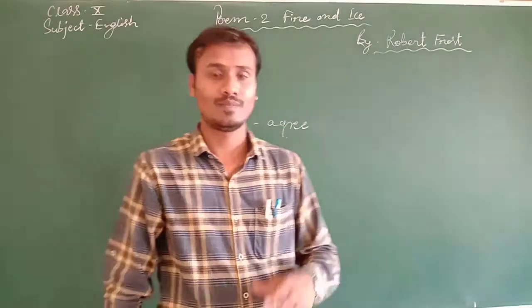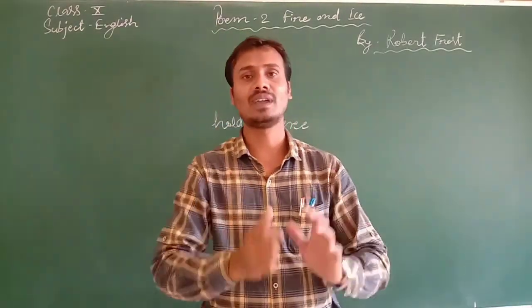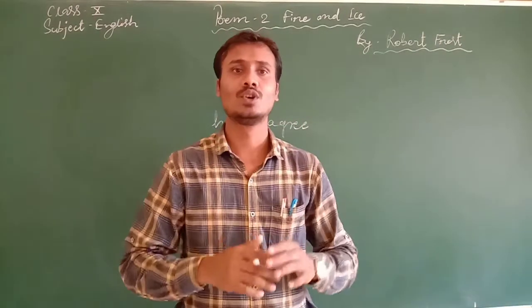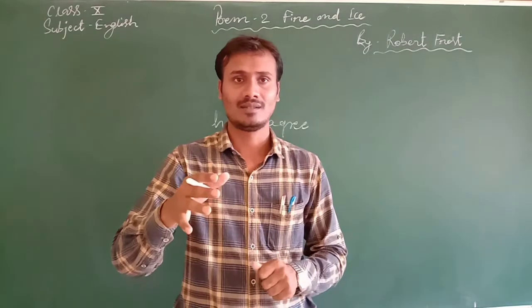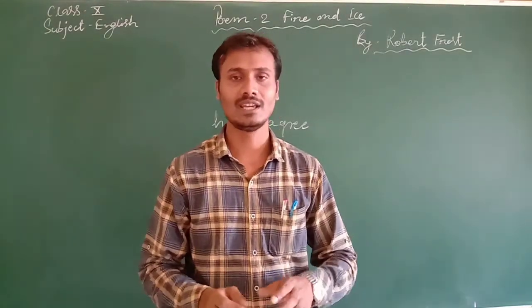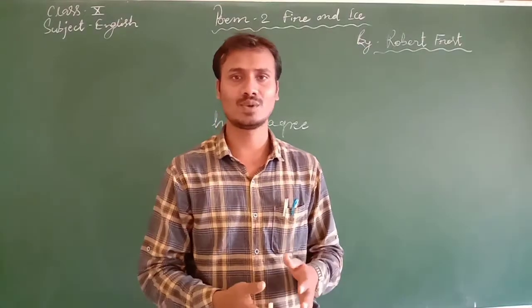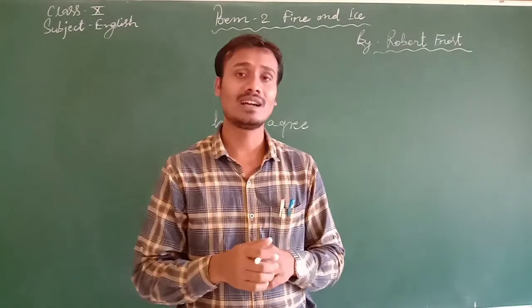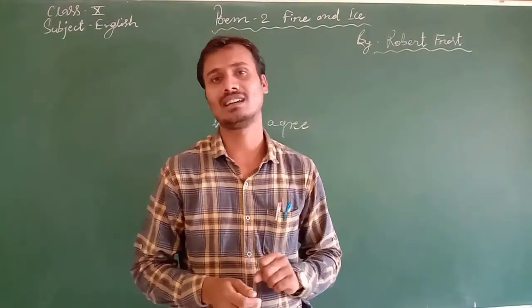Okay? So what he wants to convey in this stanza is that the poet is with those who are of the opinion that the world will come to an end in fire. So he wants to go with them. He says it is okay, but at the same time he wonders whether the world will come to an end in fire or ice.